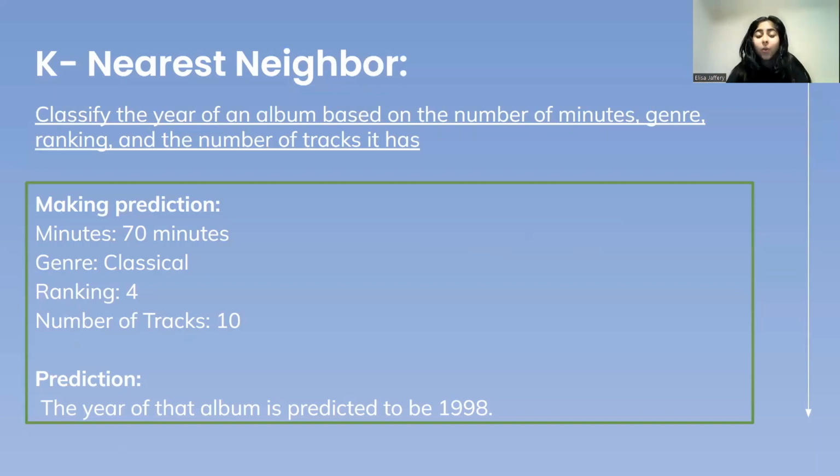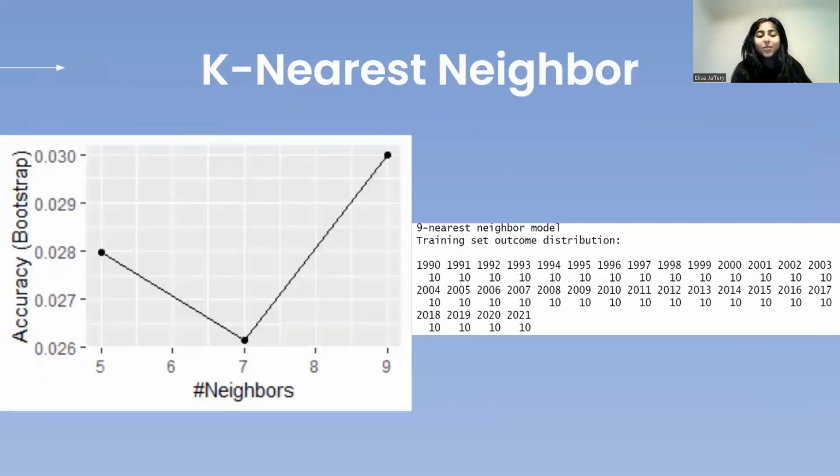And so the way that it predicts it is by looking at the surrounding points from that one special point. And so how many points do we need to look at to make an accurate prediction? Well, that's exactly what this graph does right here. So once you put in your code, you output it. This is what you're going to see. You're going to see a graph. And so we can analyze this by looking at the x-axis and the y-axis. The x-axis shows the number of neighbors and the y-axis shows the accuracy. The number of neighbors means the amount of points that you're going to look at around the special point, and the accuracy is how accurate it will be to use that many points.